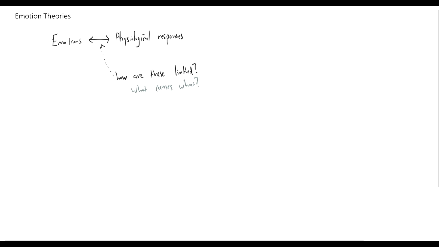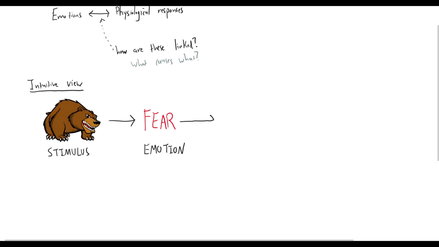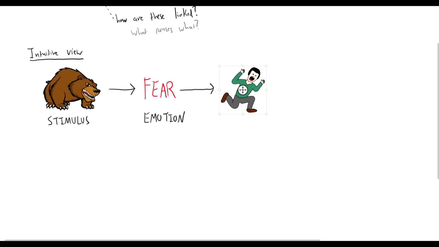So we're going to talk about the sight of a threatening and approaching grizzly bear and the associated emotion of fear. The intuitive view, which is not necessarily true, would be that we have this bear stimulus that leads to an emotion, in this case fear, and that emotion leads to some physiological change or arousal state. In this case, that would include a pounding heart, trembling, shaking, sweating, and running away. But there are other ways that this link between emotion and arousal could occur.